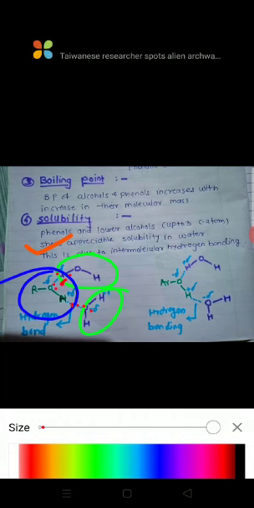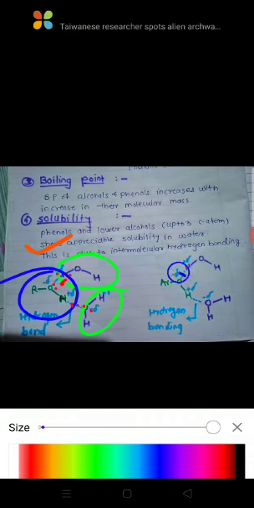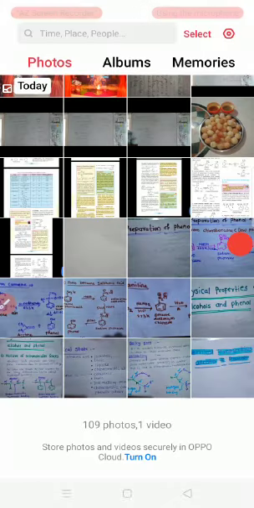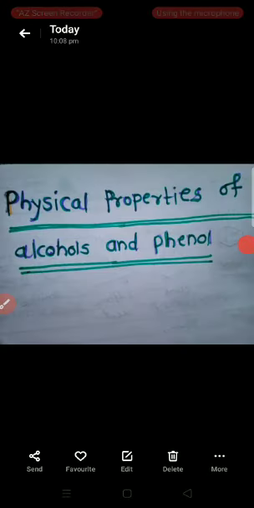In the same way, this is a phenol molecule, and this is another water molecule, and here also solubility is due to intermolecular hydrogen bonding. In this way, alcohol and phenol both are soluble in water due to intermolecular hydrogen bonding. In this way, we see the four physical properties of phenol: nature of intermolecular forces, then physical state, boiling point and solubility. I hope you understand this topic.